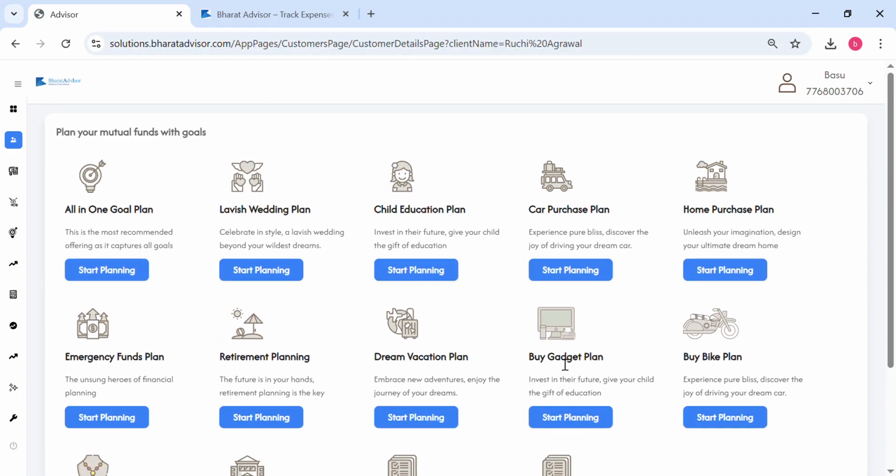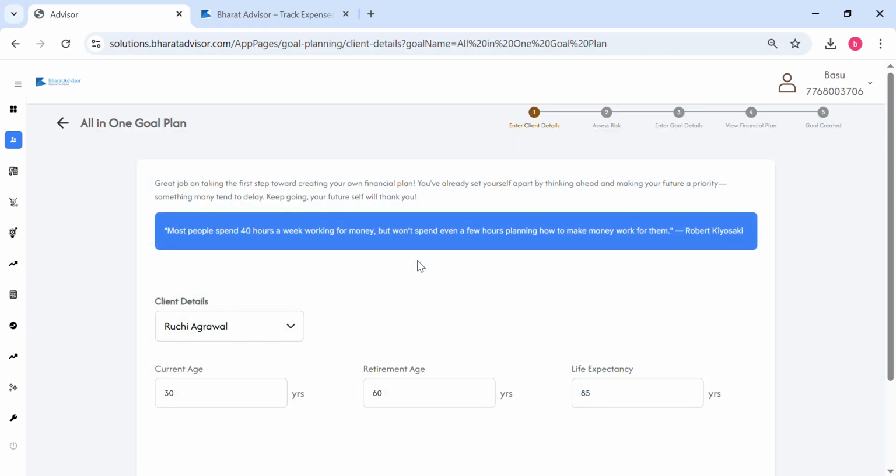I'll quickly show you one of the plans here, which is the all in one. It has an interface where you have complete control. What you want to show to your client, you can control from the settings tab: whether you want to show them the goal planning or not, or whether you want to do it along with them, or show them the output or not. Everything is in your control.